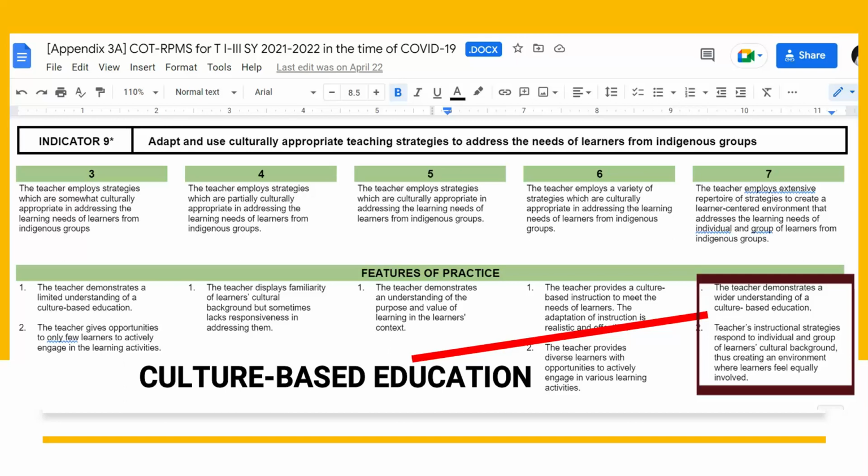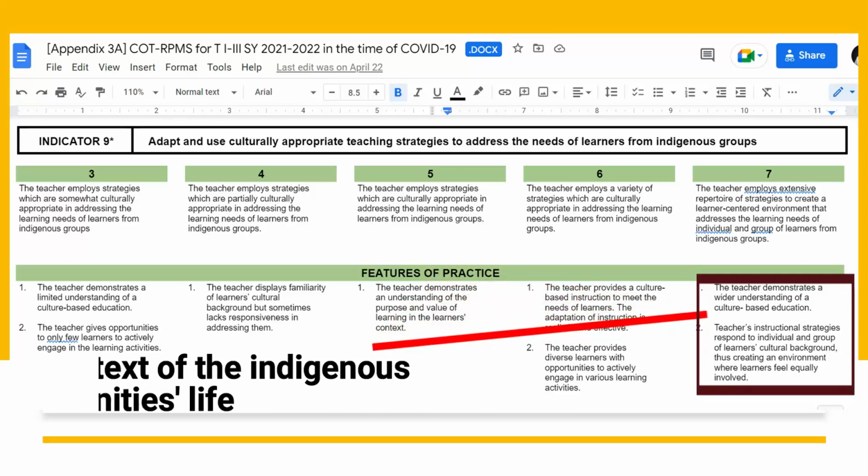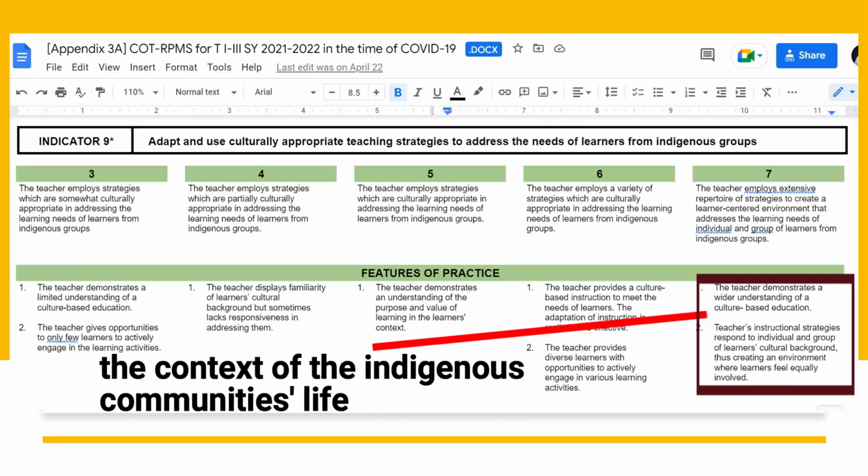Ano naman ang ibig sabihin ng culture-based education? So when we say culture-based education, it is grounded in the context of the indigenous community's life, recognizes their indigenous knowledge systems and practices, and is inclusive of their cultural perspectives. Ibig sabihin, ang lesson that we discussed in the class dapat ay mai-relate natin sa kung ano yung nag-exist sa environment ng mga learners who belong to the indigenous groups.